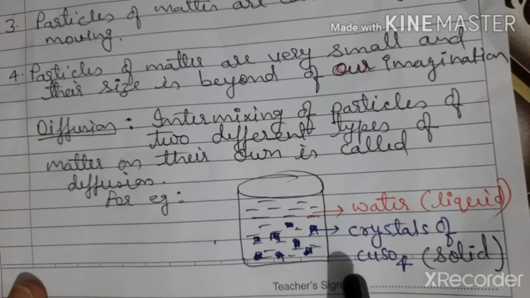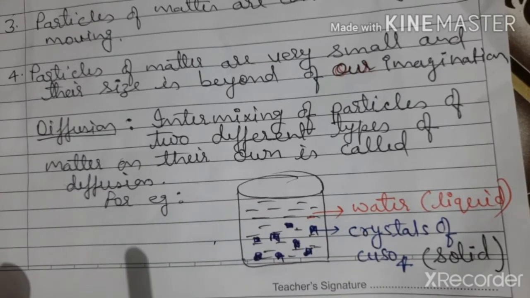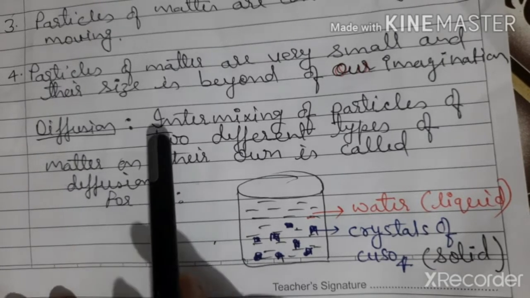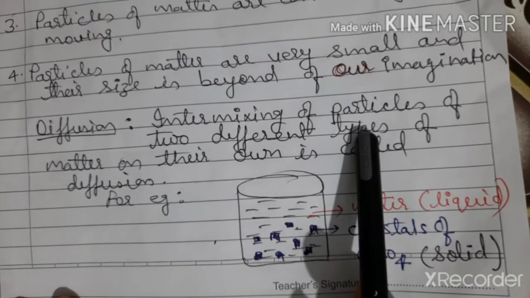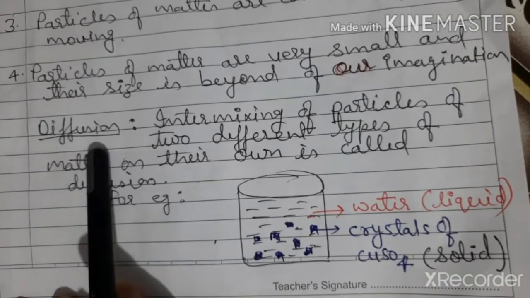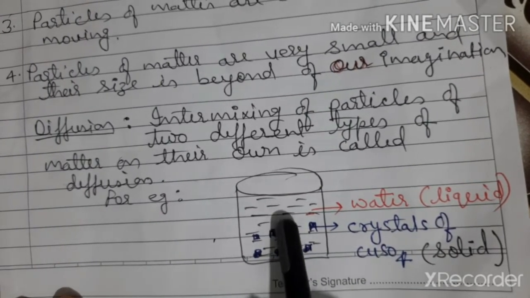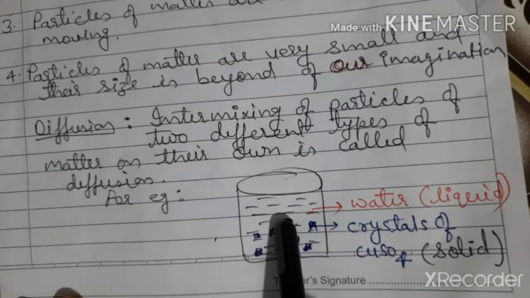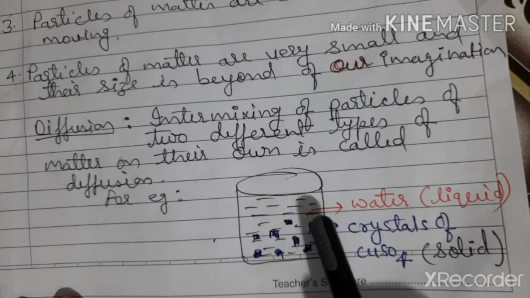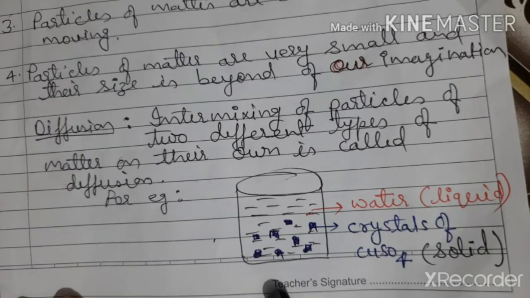Copper sulfate crystals are blue in color, and when you put this into the water and leave without stirring the solution, automatically the solution turns blue. How does this happen? By the intermixing of the particles because of diffusion. The particles of copper sulfate mix with the particles of water on their own. This is an example of diffusion.